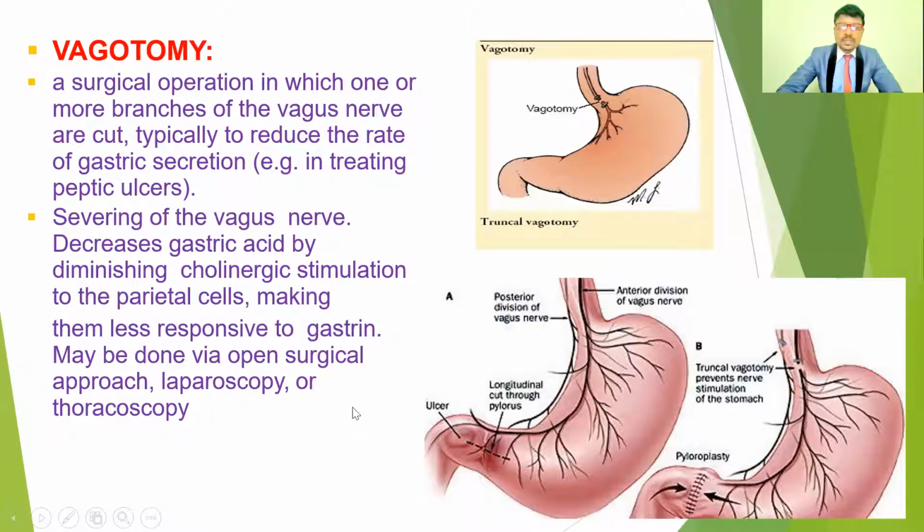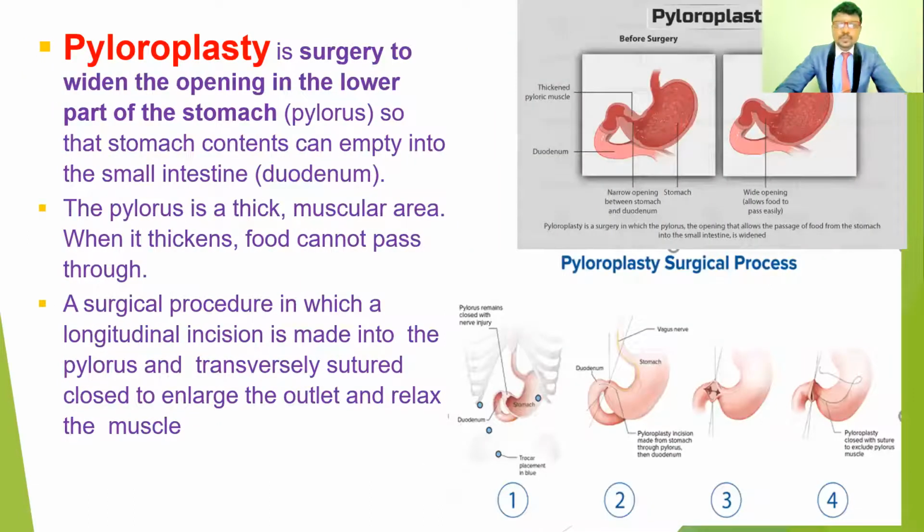These are surgical procedures to control gastric secretions, especially HCl.